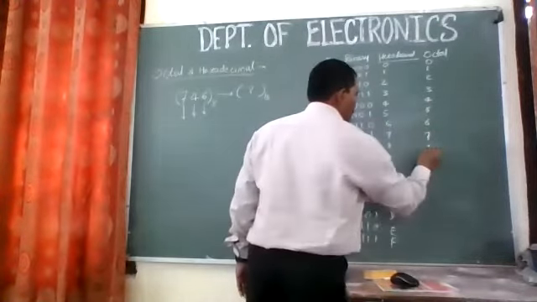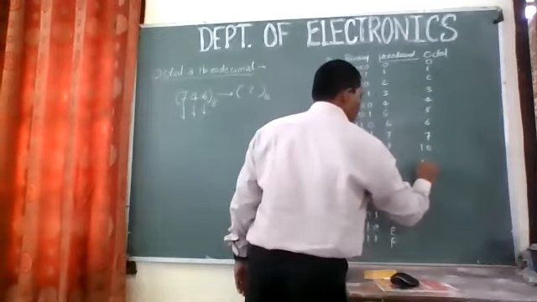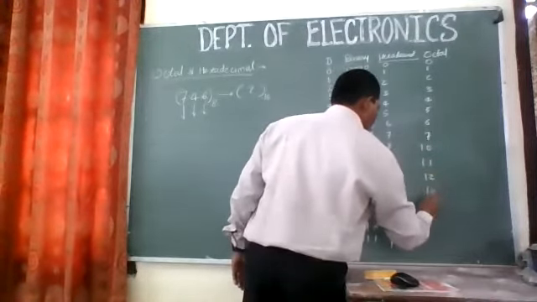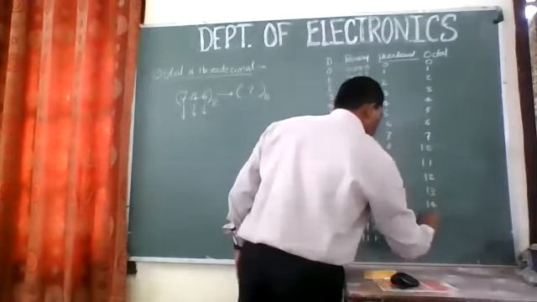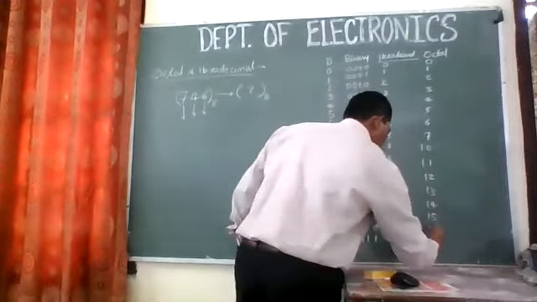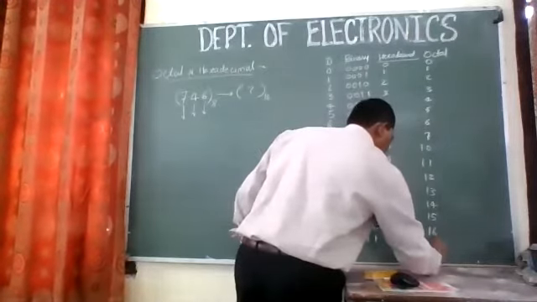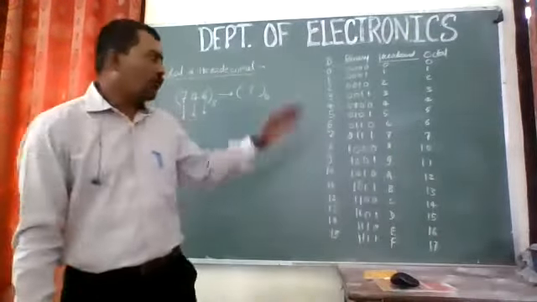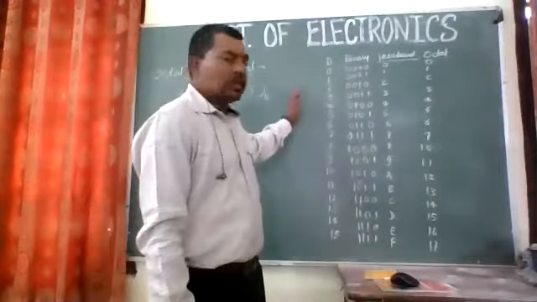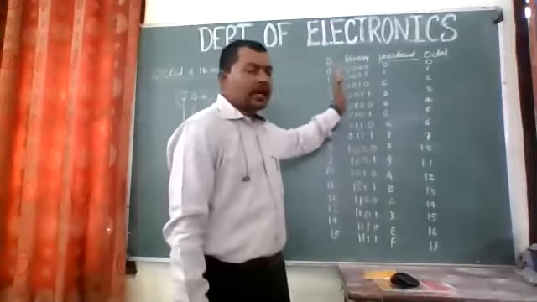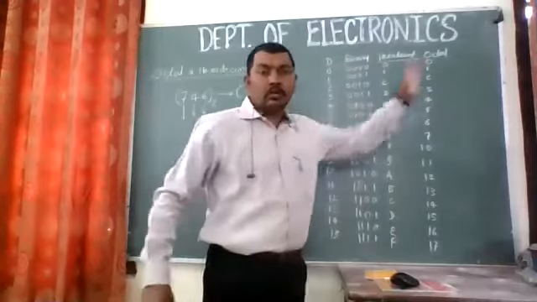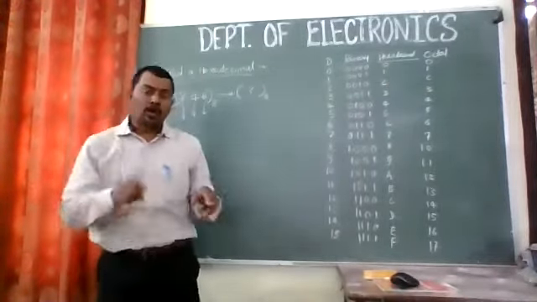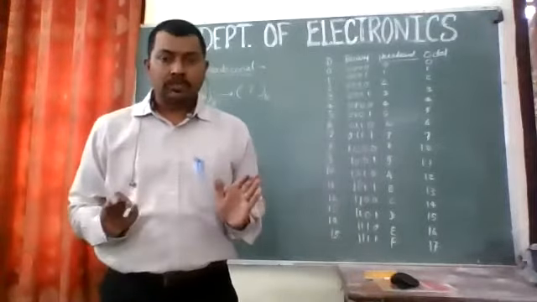After 7, it will have 0 with a carry 1, then 10, 11, 12, 13, 14, 15, 16, and 17. This is how we are expected to write an octal number and its equivalent. So: decimal number, binary number, hexadecimal number, and octal. This was the table I expected you to draw when I started with the number systems, right?